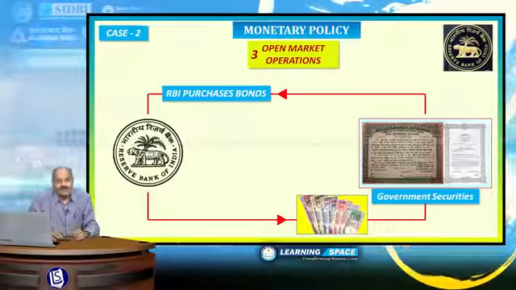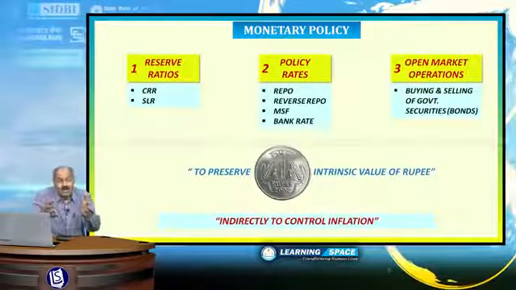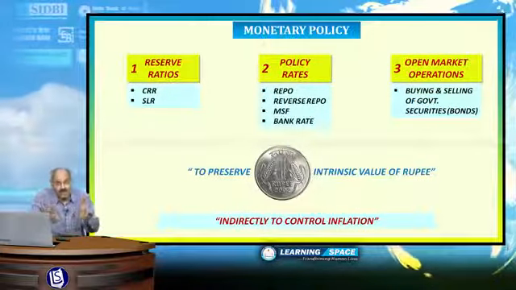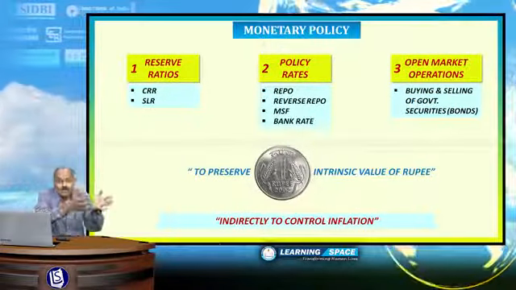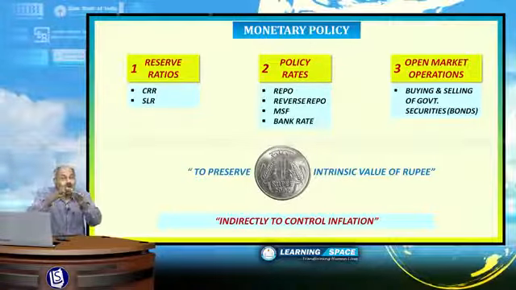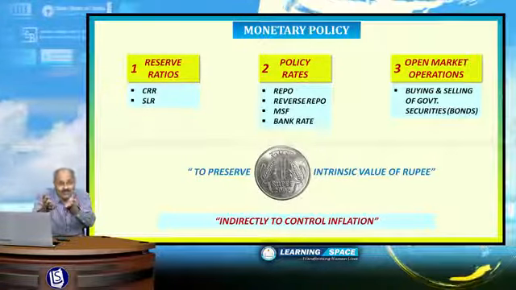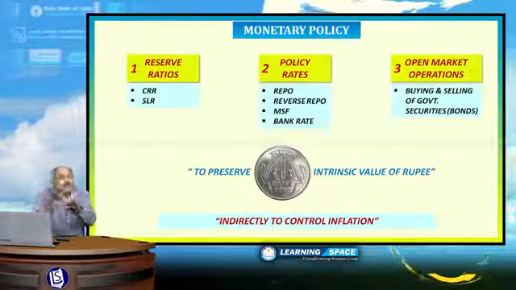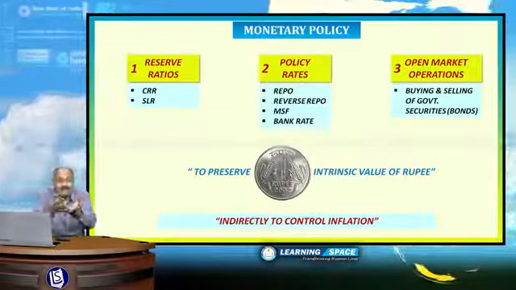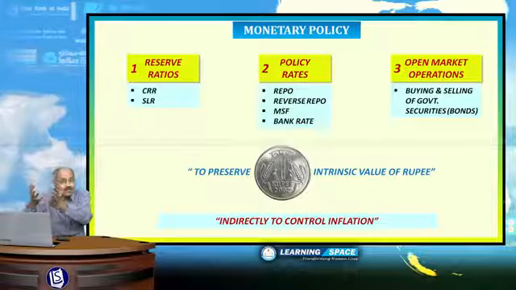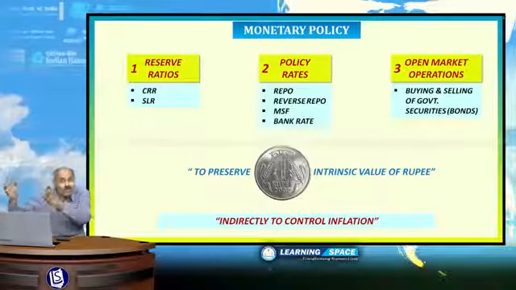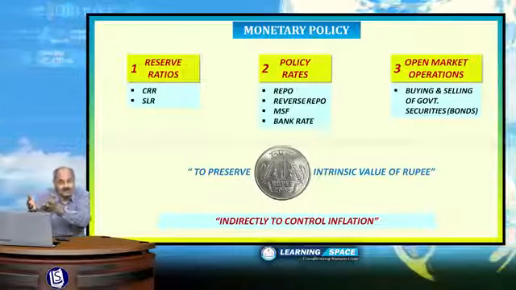Right? So, these three are basically part of monetary policy, that is reserve ratios, CRR and SLR, policy rates. Policy rates are repo rate, reverse repo rate, marginal standing facility rate and bank rate, and open market operations.